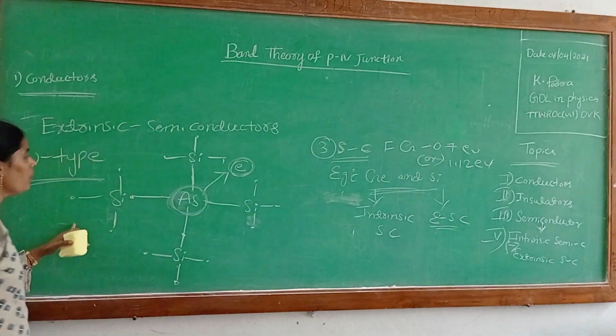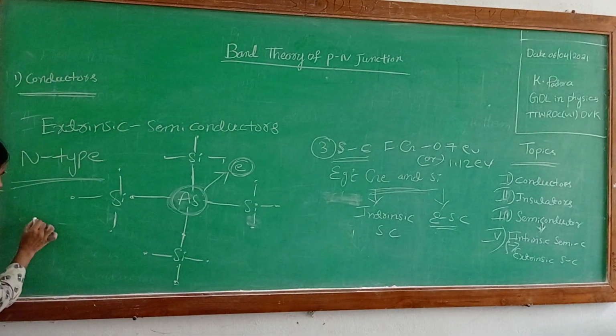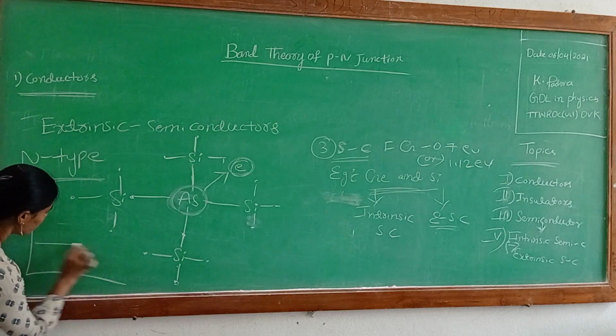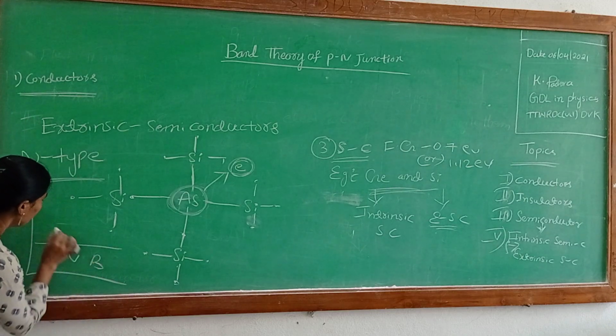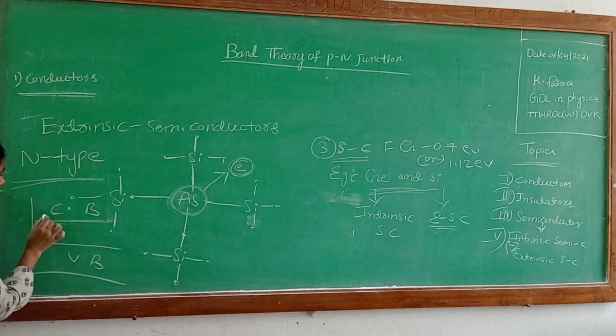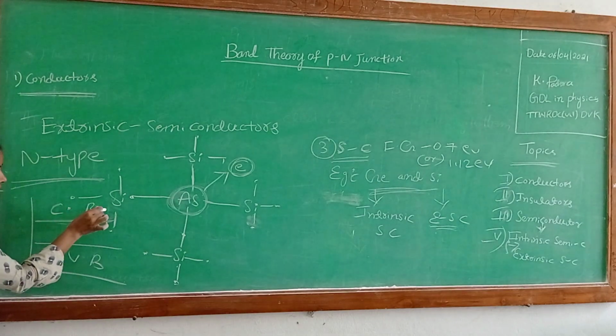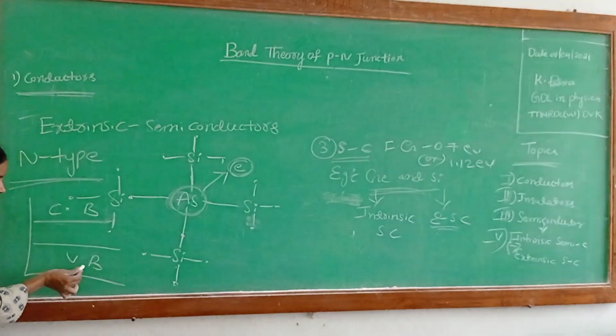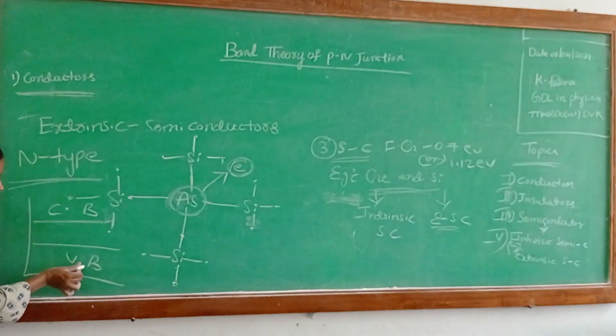Okay, N-type, see here in the figure. This is the valence band and this is the conduction band. The conduction band always has the free electrons, and the valence band always has the holes.